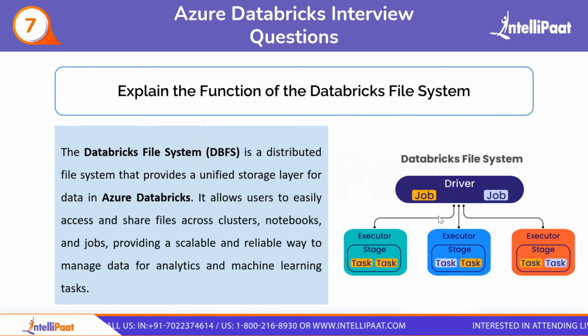First we have the executor. They are the colored boxes which get tasks from the driver and do them all together. As you can see from the screen, after the driver, it has been divided into three boxes, and all three boxes have executors. So what are executors? They are the ones who get tasks from the driver and do them all together. Once each stage is done, it tells the driver the result. Then the driver can use those results to do more work. This way, a lot of tasks can be done at once across the cluster, making everything run smoothly and quickly. So basically, this is the function of the Databricks file system that helps you to lessen your workload on time.